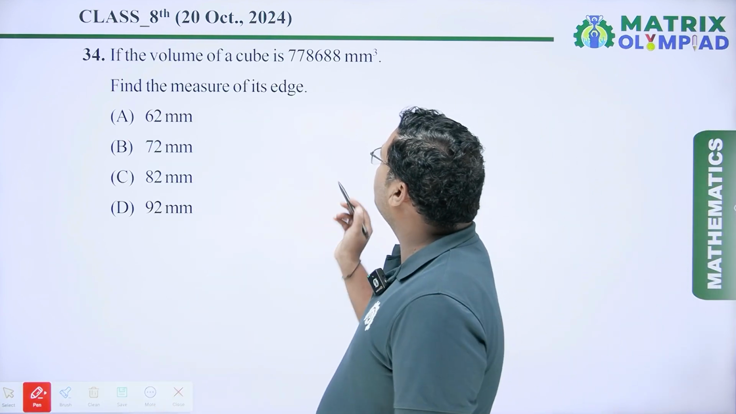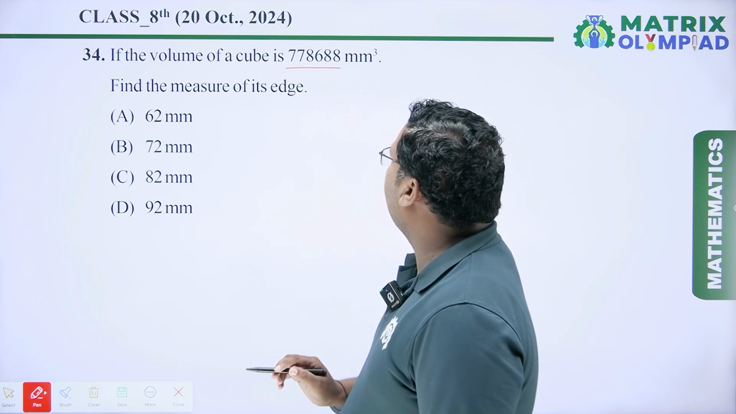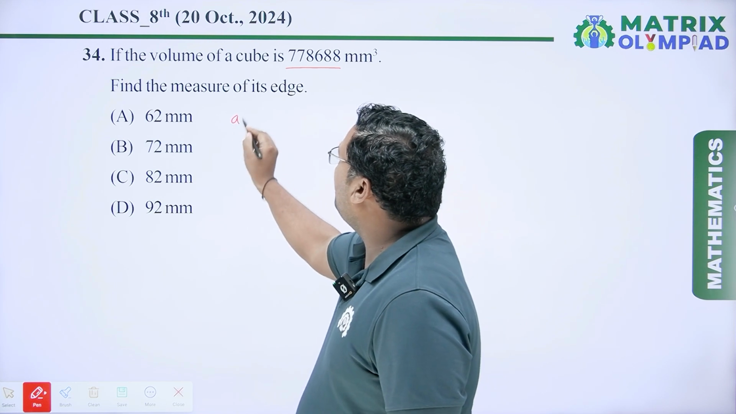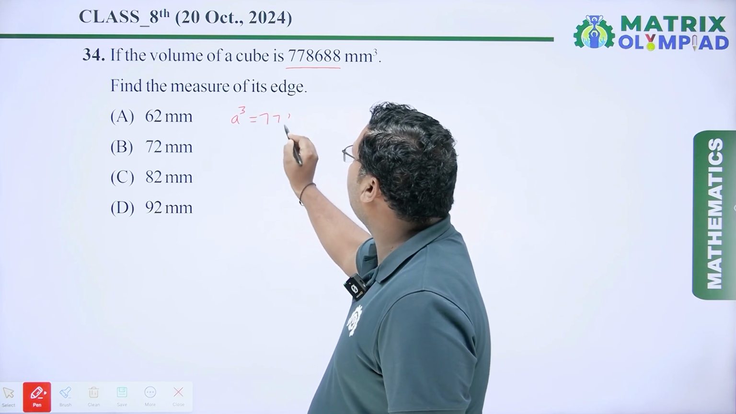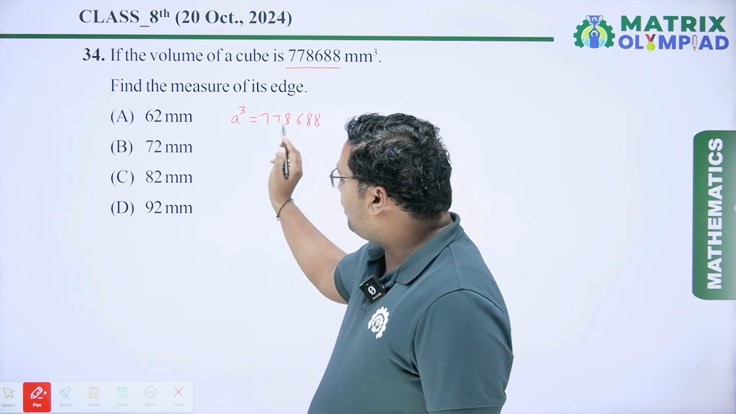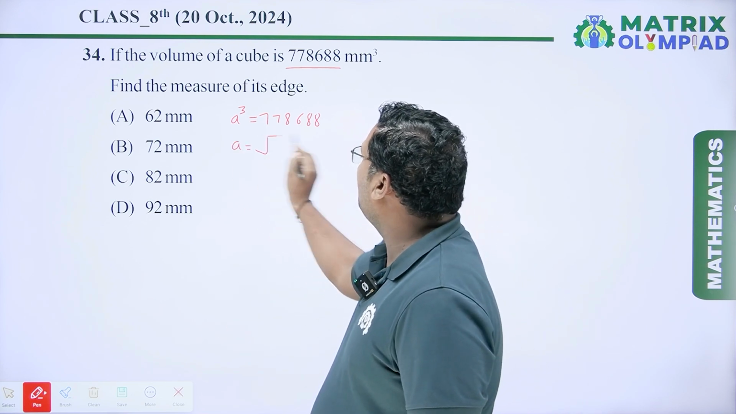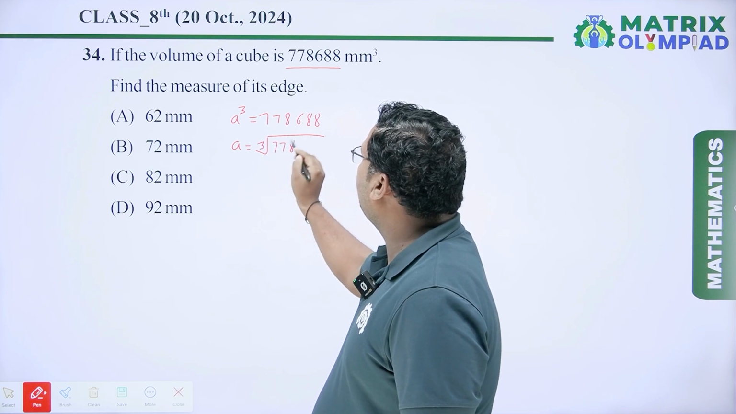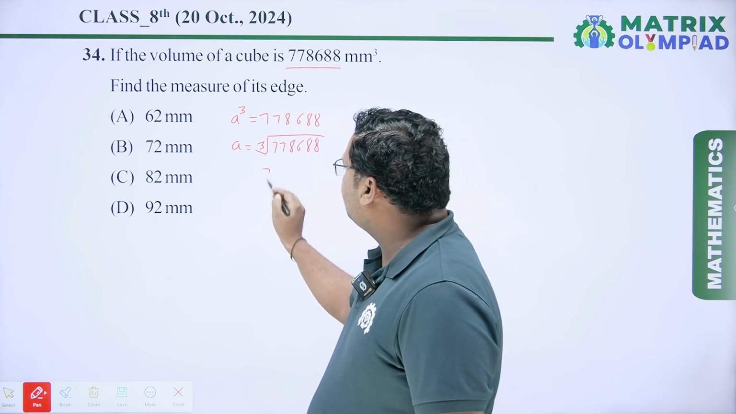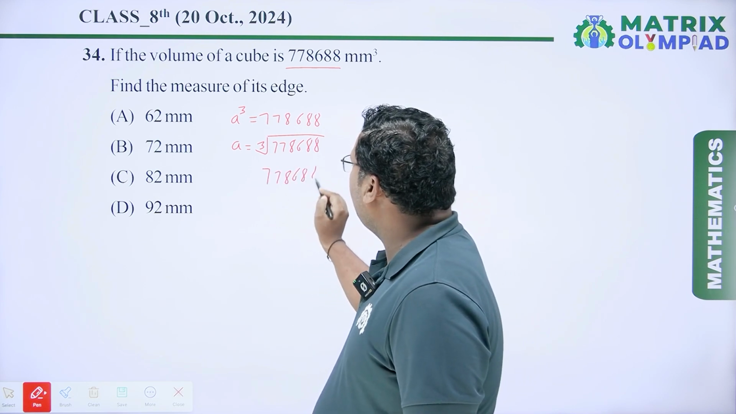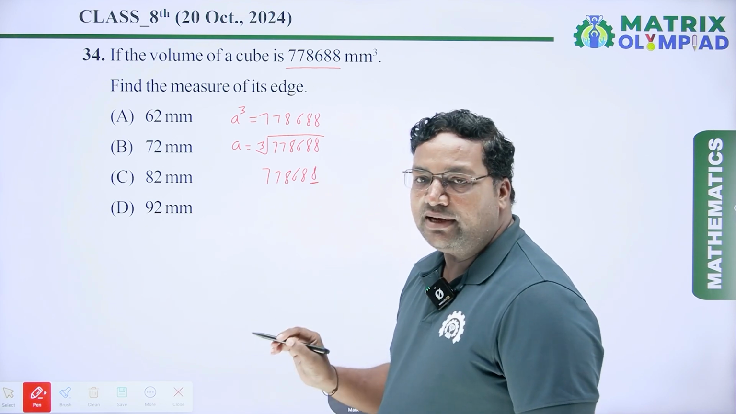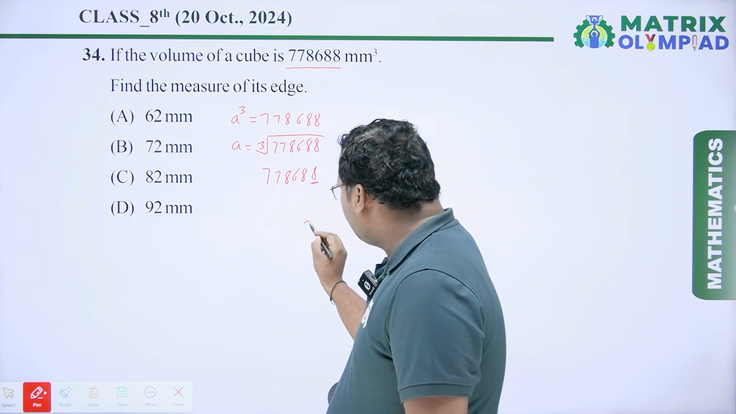If the volume of a cube is 7,78,688 mm cube, find the measure of its edge. So volume of a cube is a cube and it is given 7,78,688. Now we have to find out the value of edge. So edge a equals the cube root of 7,78,688. When we find the cube root, we can check the unit place. Here the unit digit is 8. So if the unit digit is 8, then the cube root of this is 2.